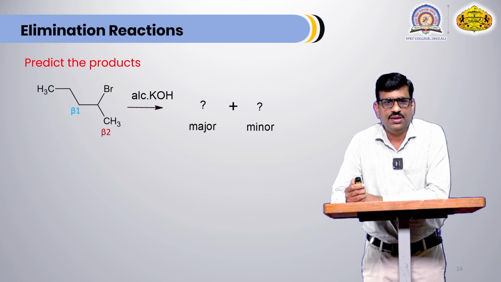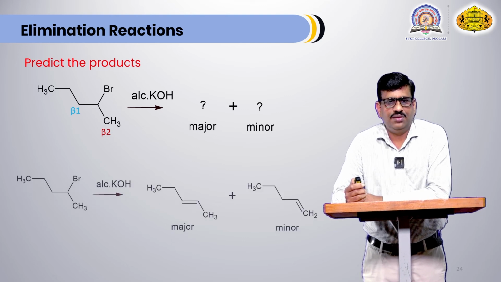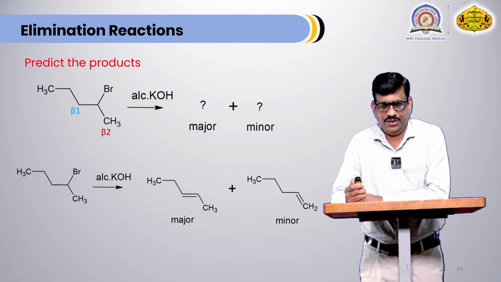When the red color beta hydrogen atom is used for elimination, then we get minor product, and when the blue color beta hydrogen atom is used for elimination, in that case we get major product. These are the products.